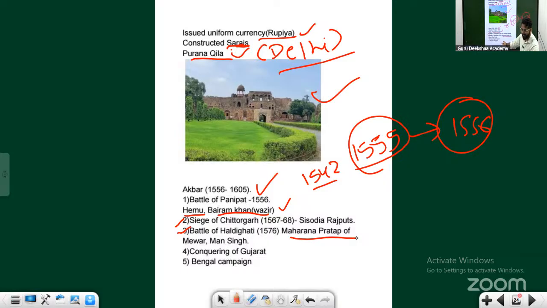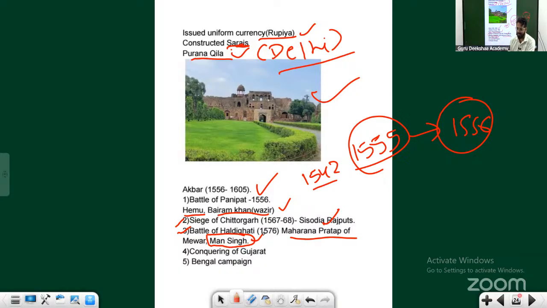Again, he was a great warrior, this Maharana Pratap. When the battle of Haldighati happened, it was between Maharana Pratap and Akbar's representative, Man Singh. Can you understand one thing from this? Akbar never went into these wars himself. Other wars he has won, but the thing you need to understand is that Akbar had a cordial relationship with Hindus. Here Man Singh is fighting as a representative of Akbar.